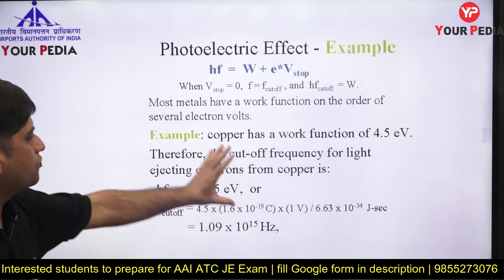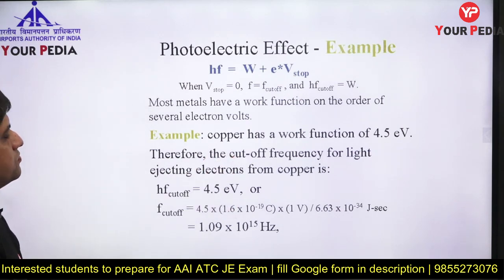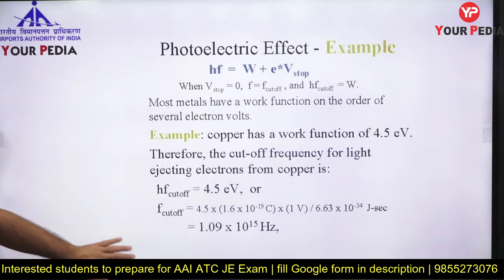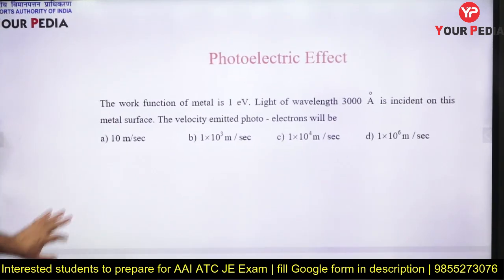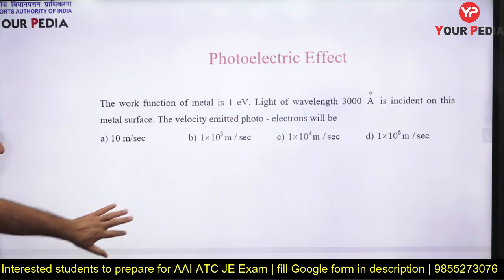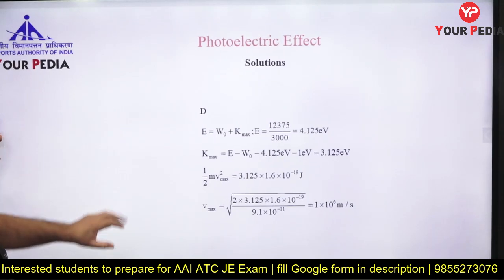So how to calculate the cutoff frequency? The work function divided by this particular value. Cutoff frequency you can calculate like this. Now numericals. Read this. Work function is 1 electron volt. Light of 3000 angstrom, 10 raised to minus 10, is incident on a metal surface. What will be the velocity of the electron? Tell me the answer. Stop the video, calculate it. I give the solution now.